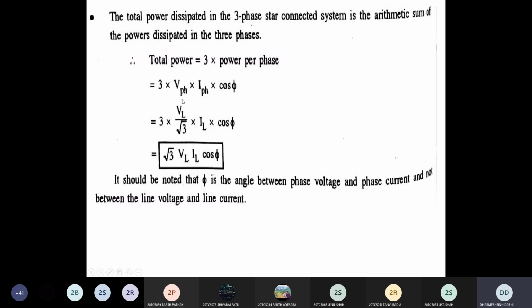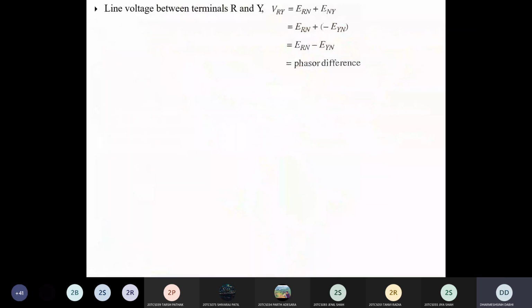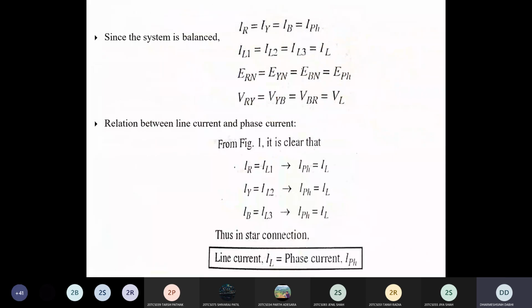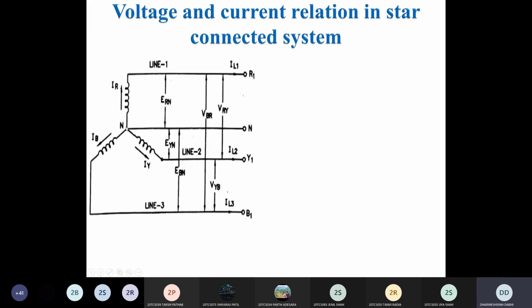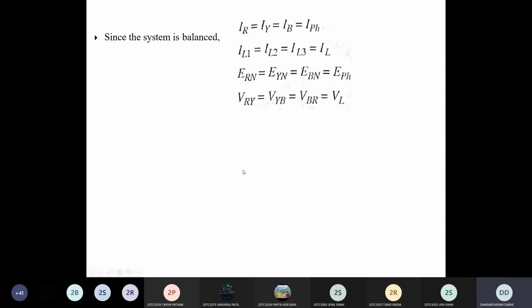Here the phase voltage is replaced by VL by root 3 and phase current is replaced by line current. Why? Because in the star connected system, phase current is equal to line current. If you see in this figure, whatever current IR flows into this winding, the same current flows into this line IL. Same for the other two phases. So in the star connected system, remember that line current is equal to phase current and line voltage is root 3 times phase voltage.